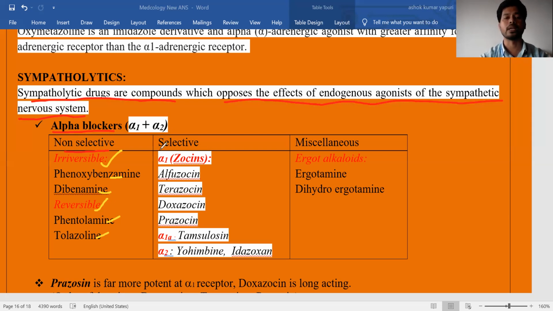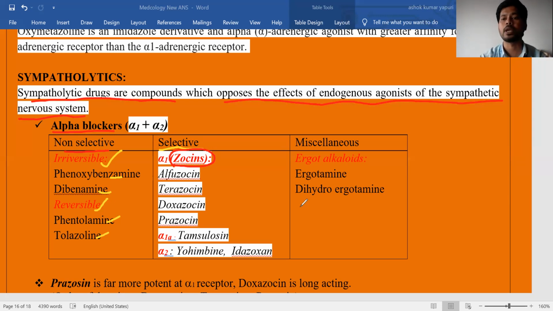Next, the selective category. Selective category means the drug selectively blocks only one receptor. First are the selective alpha 1 receptor blockers, all the -osins. All -osins chemically contain the quinazoline group, which is also present in the natural alkaloid vasaka.